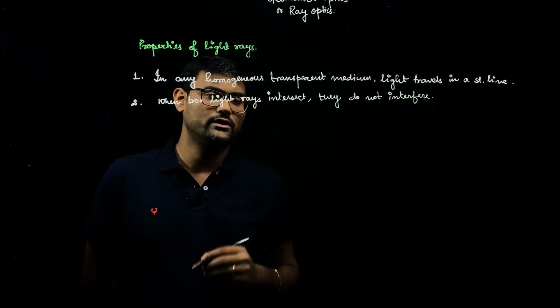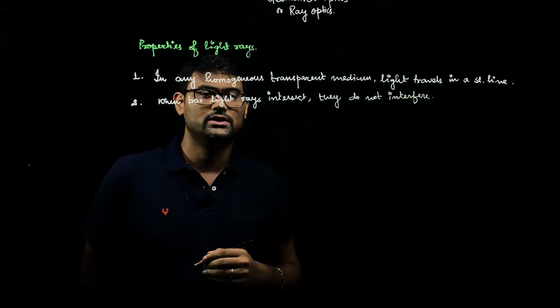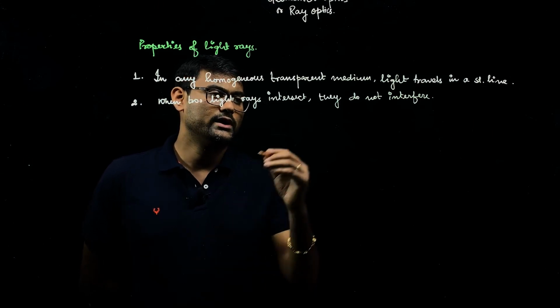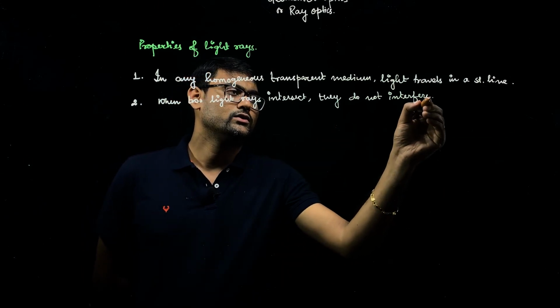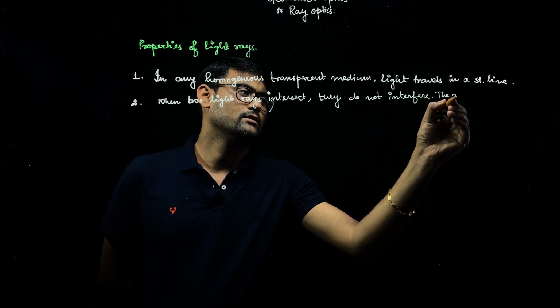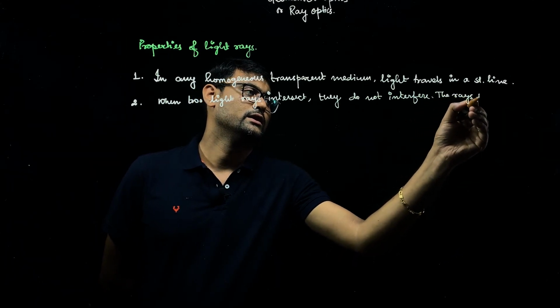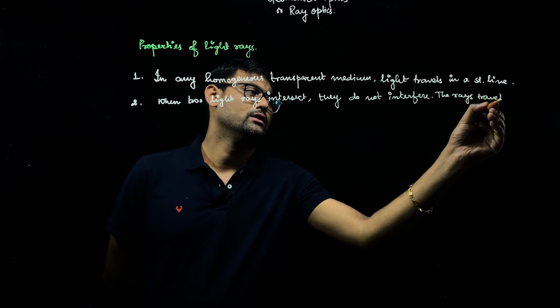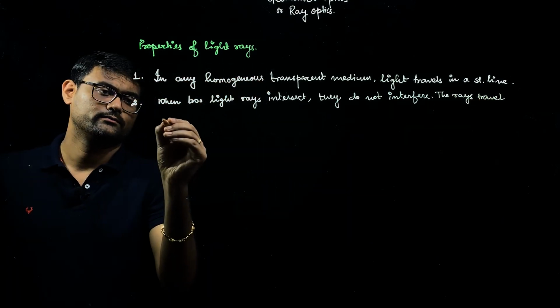What is interference? That we will study in the next chapter, wave optics. But they will not interfere. To understand it, we can say that the rays travel independently.